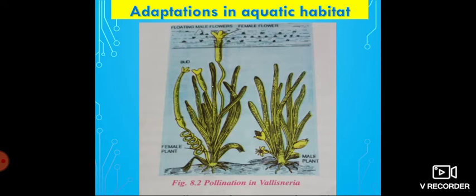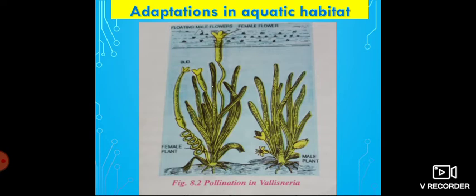And about leaves: the leaves of Vallisneria are thin, elongated and ribbon-like. This feature helps to expose more surface to the light entering into the water.